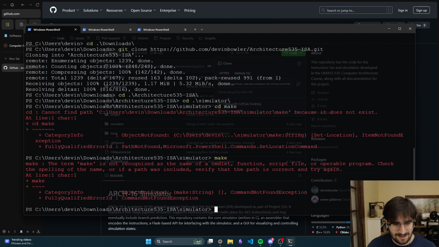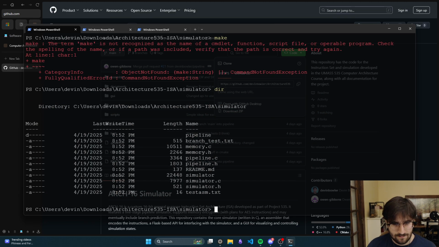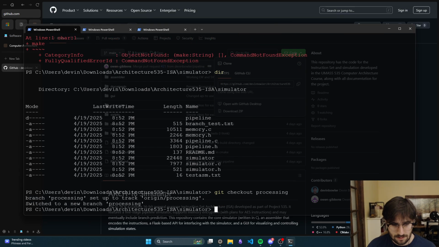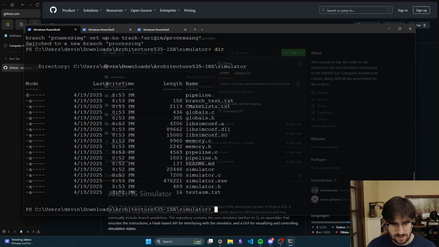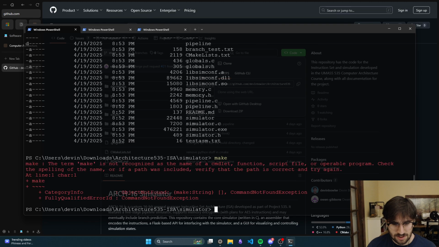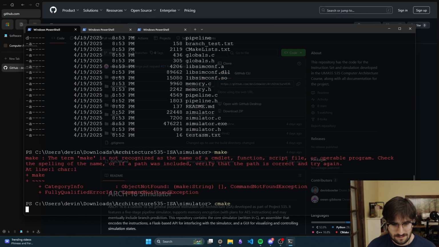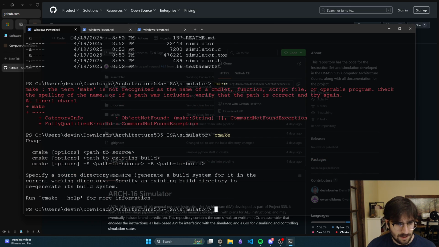Oh, this is git checkout processor. There we go. Do we have a make? It's just in here, right? CMake, CMake path to source.